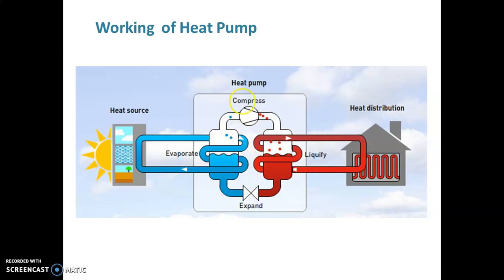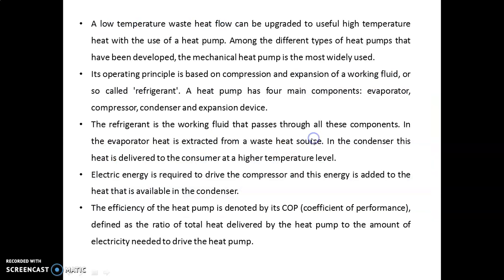Whatever refrigerant is available after this process enters the expansion valve, where the pressure and temperature are reduced, and finally it enters the outdoor unit, that is the evaporator. And this cycle repeats continuously. In the evaporator, the phase change takes place because of the absorption of heat, and we get vapor refrigerant at the end of the evaporation process. That vapor enters the compressor, and this cycle repeats itself. So this is the construction and working of the heat pump.